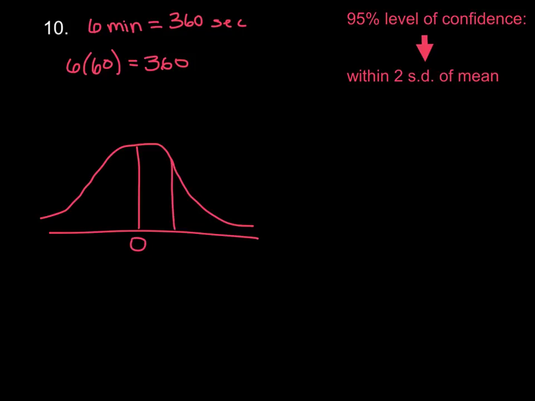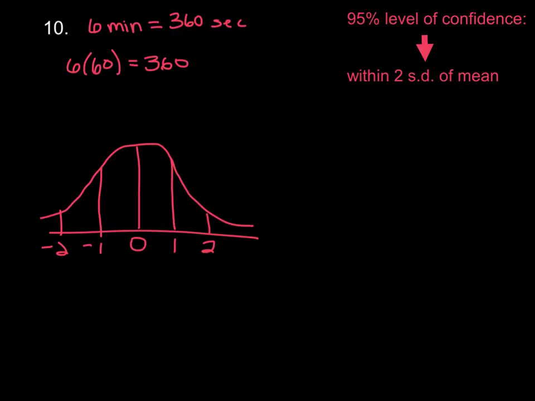This bar represents 1 standard deviation above the mean, and this bar represents 2 standard deviations above the mean. We're also going to have to go 2 standard deviations below the mean, in the negative direction as well, because if you want to use a 95% level of confidence, it means you're within 2 standard deviations of the mean. So 2 standard deviations below the mean, all the way up until 2 standard deviations above the mean.